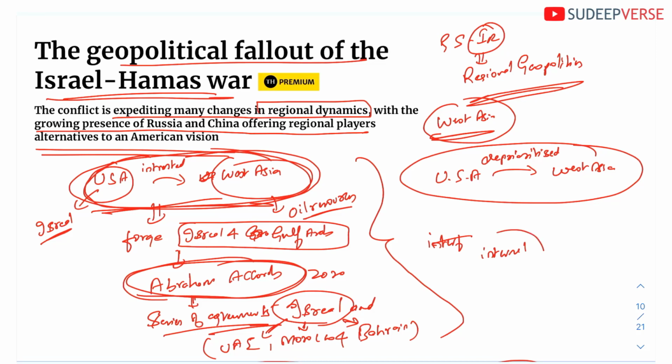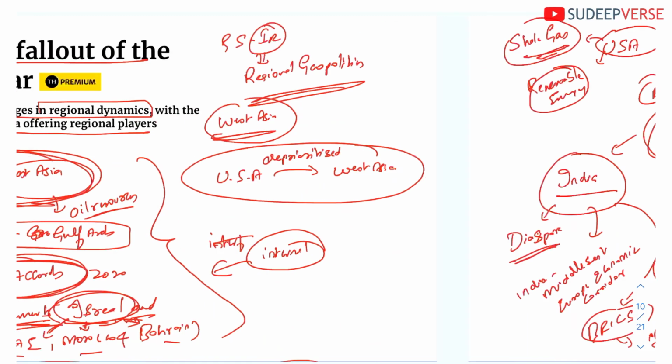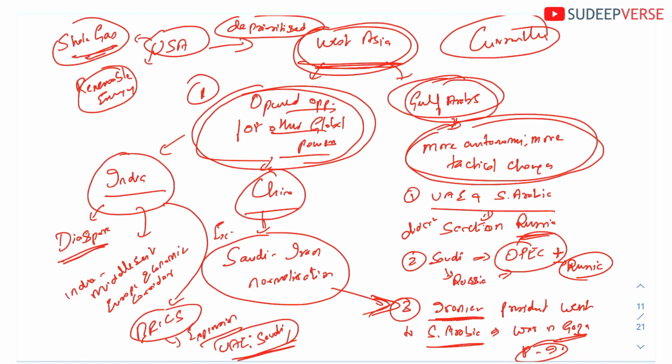Interfered in the internal affairs of West Asia, but also it tried to forge a relationship between Israel with Arab nations. The best example is Arab Accords, where there was a series of agreements that was signed between Israel and UAE, Israel and Morocco, Israel and Bahrain. However, recently, the recent phenomenon is USA has deprioritized itself from West Asia.